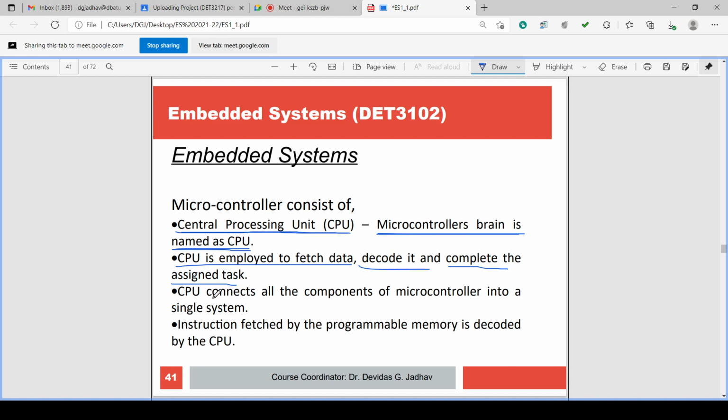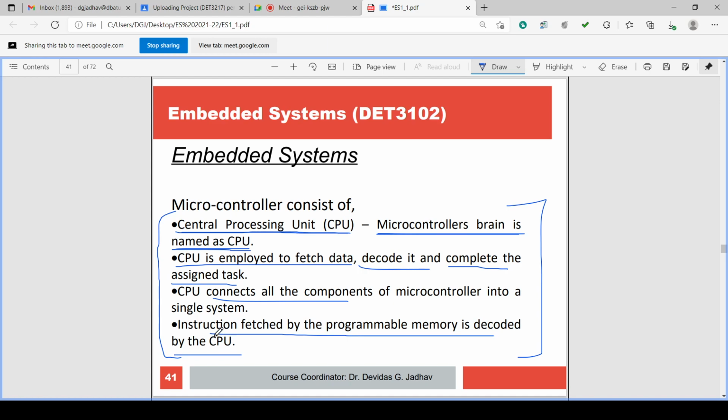Then the instruction fetched from the programmable memory is decoded by the CPU. So the central processing unit does all this work. What is the role of the central processing unit?